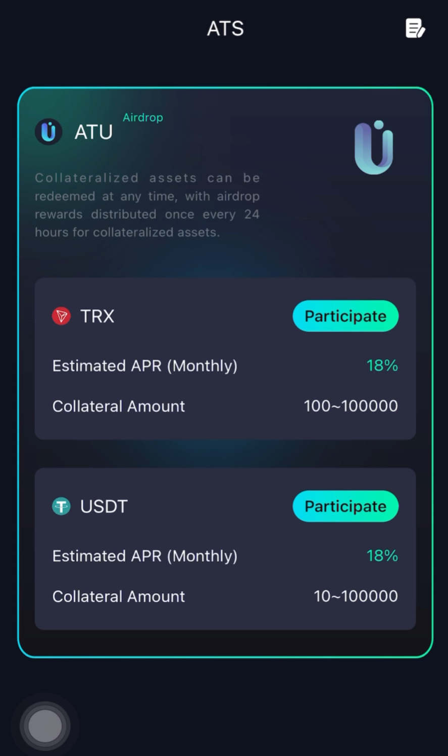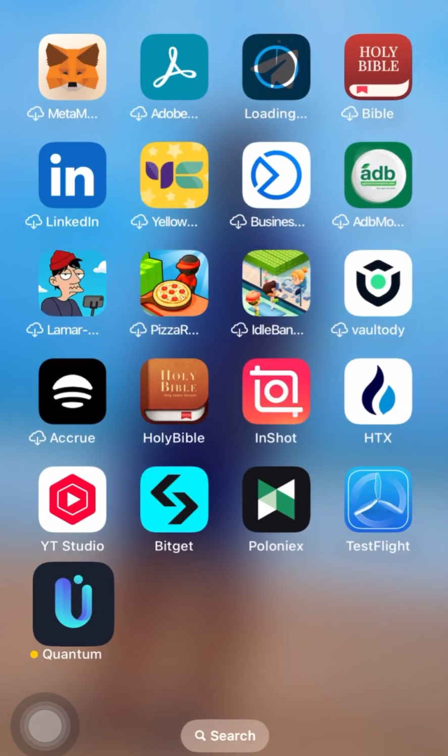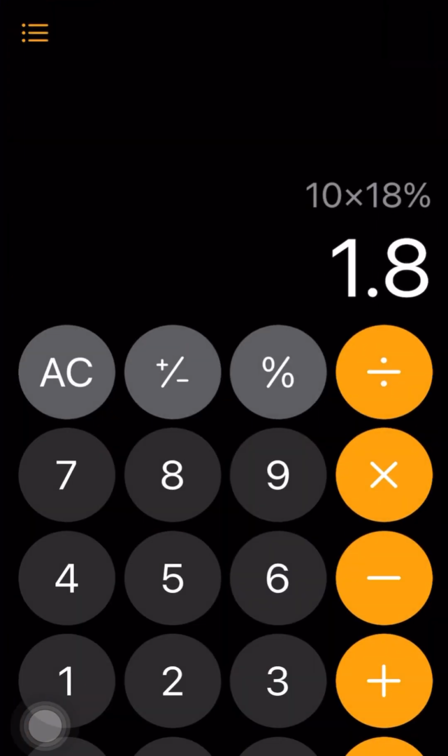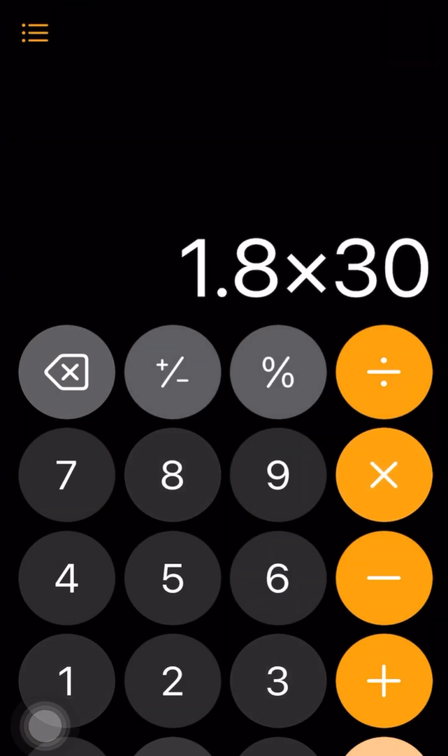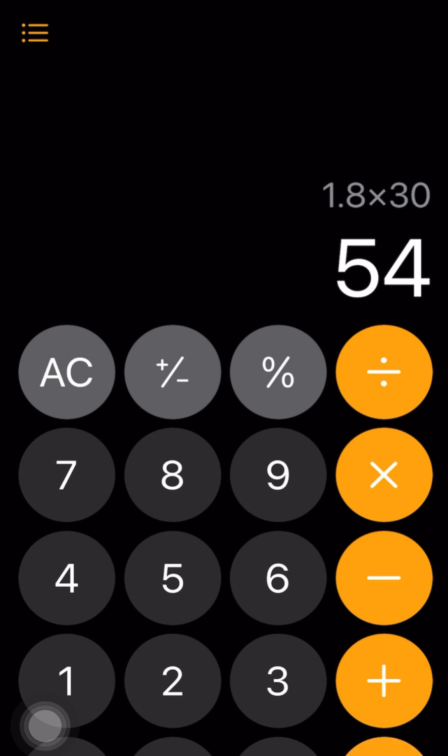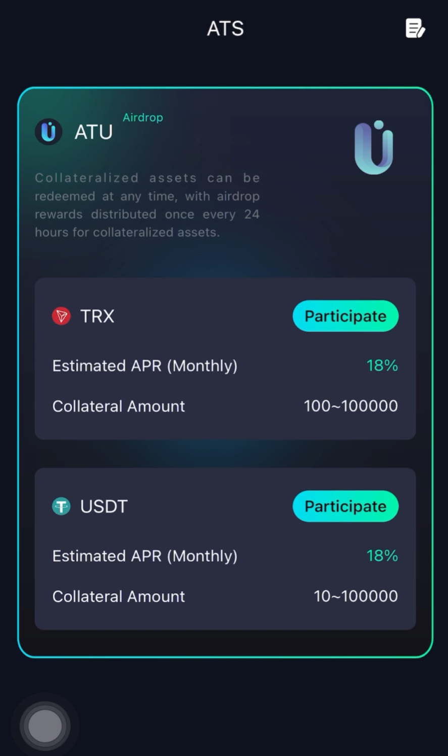Let's say you invest 10 USDT every day, you'll be earning 1.8 for a month. Let's say 1.8 times 30, 54. So it means that you have earned 44 as profit on the $10 account.